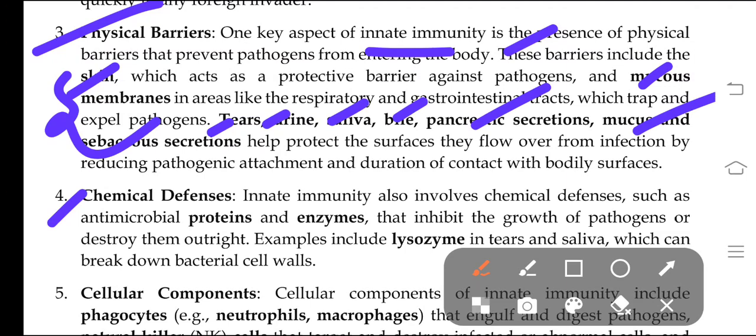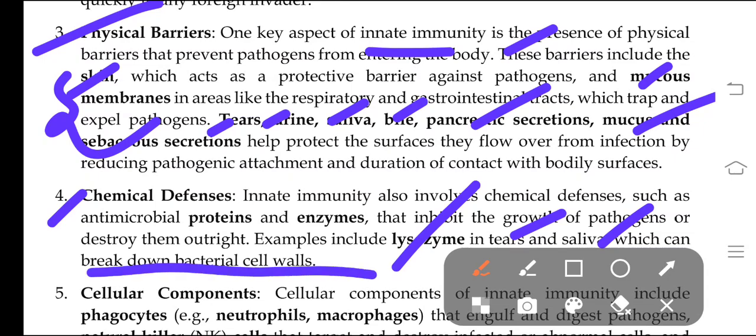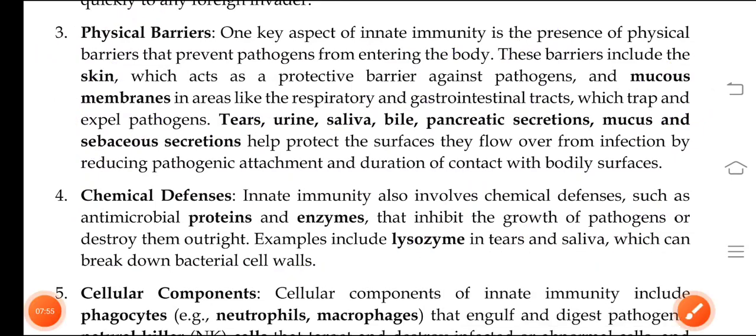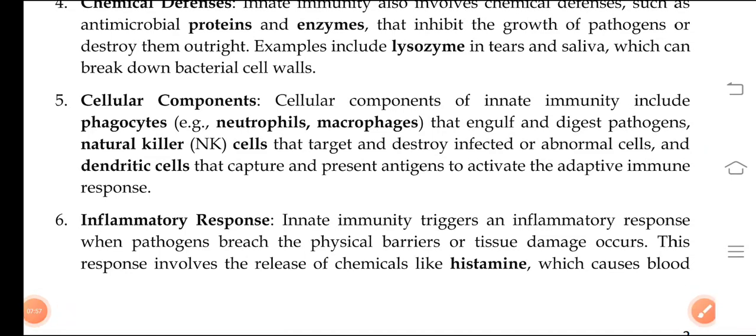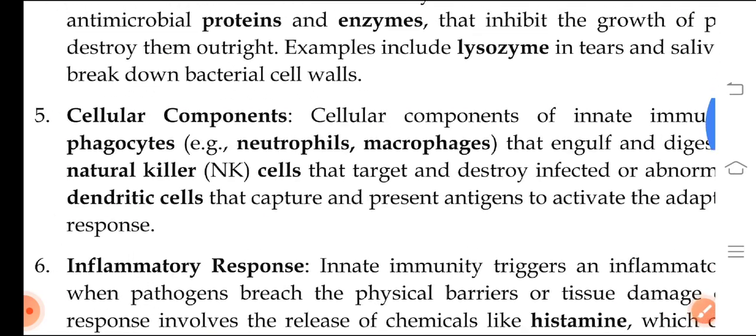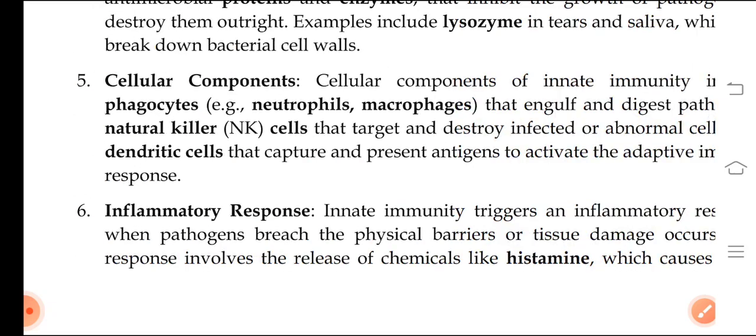Okay, and chemical defenses are the fourth type, where lysozyme is one of the important factors. It is present in tears and saliva, and it can break down the bacterial cell walls, so it gives protection against the pathogens. And cellular components. Cellular components include phagocytes, natural killer cells and dendritic cells. These are the very important cells which capture the antigens present in nature.